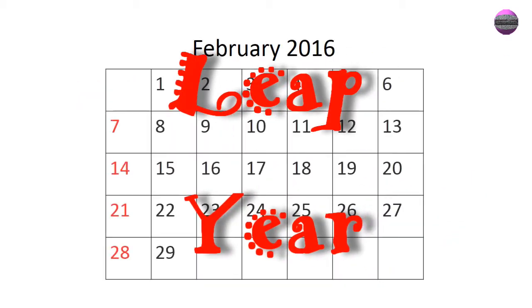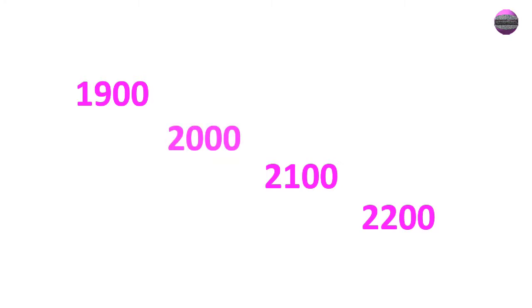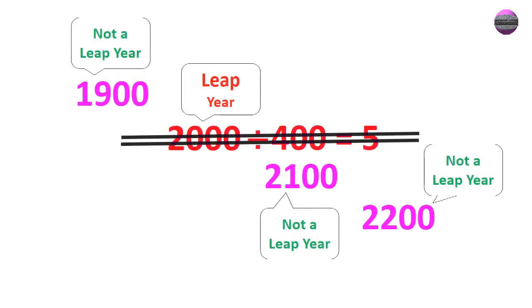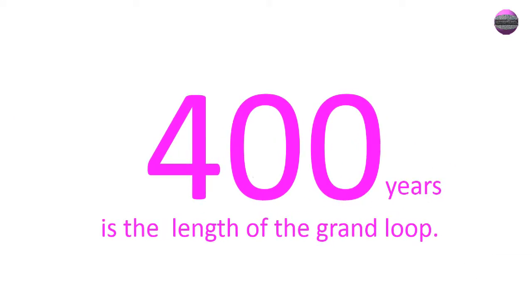All the years that can be divided by 4 are leap years, except the very last year of the century, unless it can be divided by 400. So the year 1900 that cannot be divided by 400 was not a leap year, but year 2000 was a leap year. This will make the calendar go in a loop every 400 years.